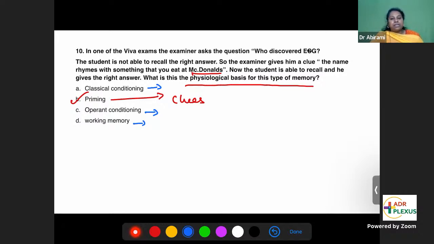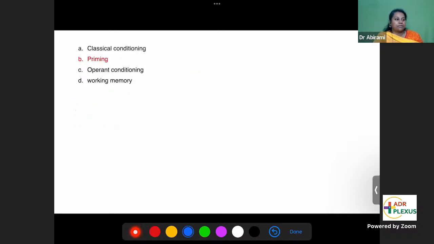So this answer is priming. By giving clues, you can learn things. That's what we do when we set mnemonics and all. When you don't know something, you try to learn that by correlating with a movie or a song or somebody else you like. So that's called priming. Answer is B, priming.